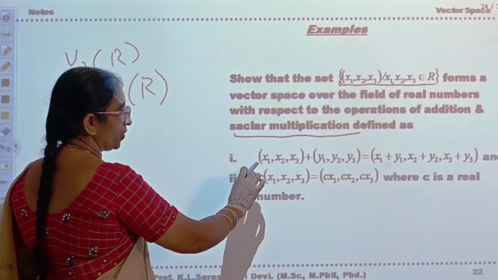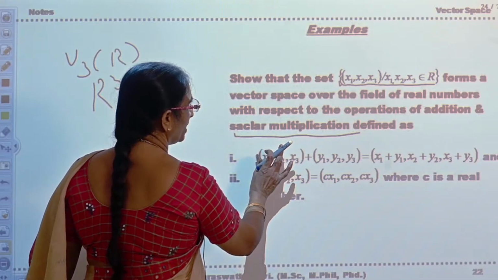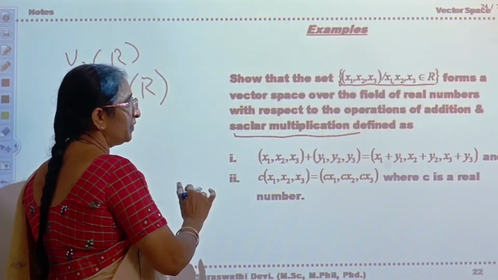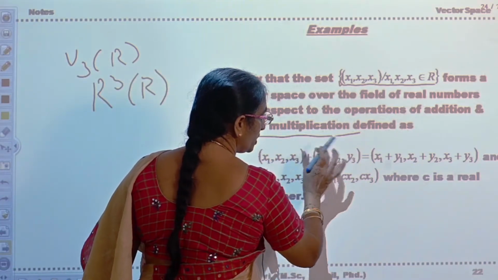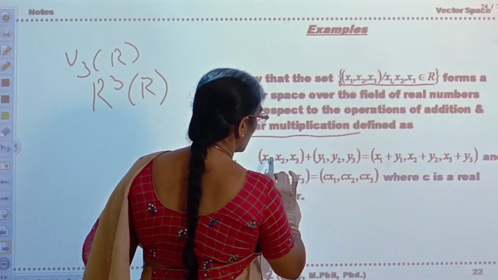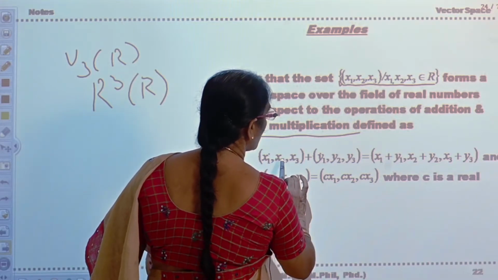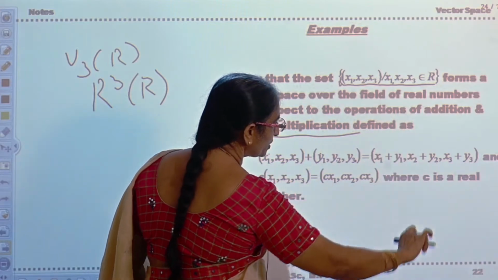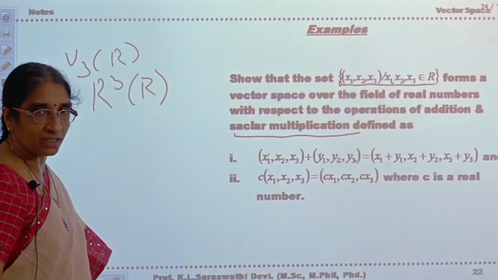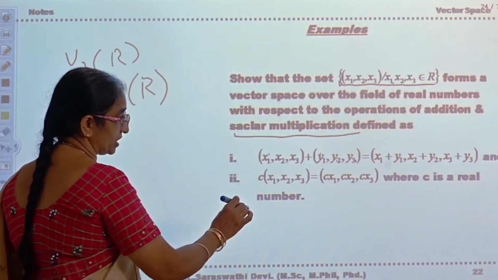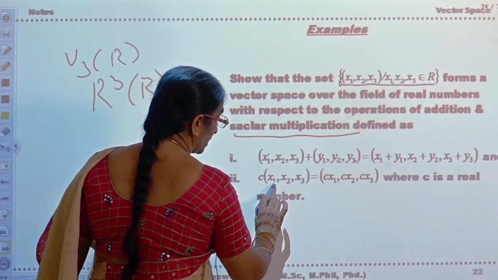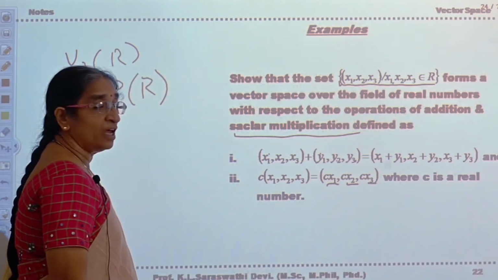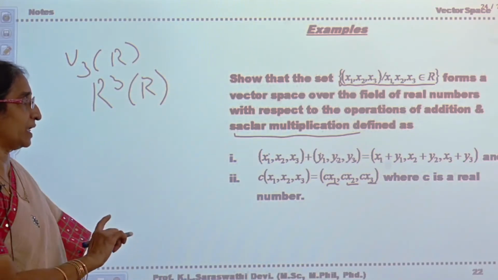See, suppose (x1, x2, x3) is one element in V3 and (y1, y2, y3) is another element in V3. Then the addition is defined, vector addition: the first component is added to the first component, the second component is added to the second component, the third component is added to the third component. Addition is defined like this, and scalar multiplication is defined. C into (x1, x2, x3) is (cx1, cx2, cx3). Each component is multiplied by the scalar.